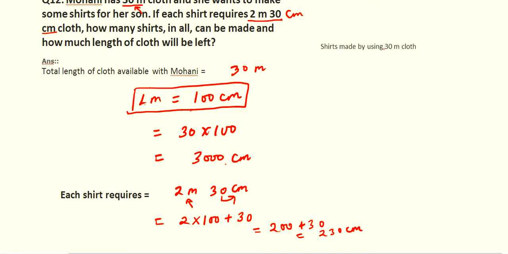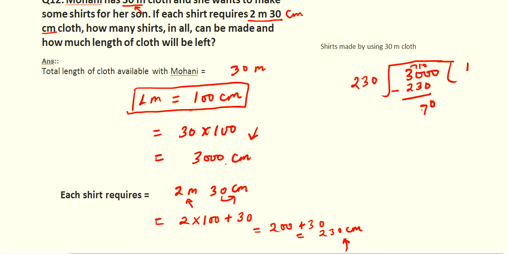So now shirts made by using 30 meter cloth. As you can see, total length of cloth we are having 3000 centimeter, and each shirt requires 230 centimeter. So we will divide 3000 centimeter by 230. Okay, so 230 ones are 230. So 0 minus 0 is 0, then this will be 10 minus 3, 7, and this 2 minus 2 will be 0. Bring this 0 down, so now it will become 700. So 230 and 700 we are having here.